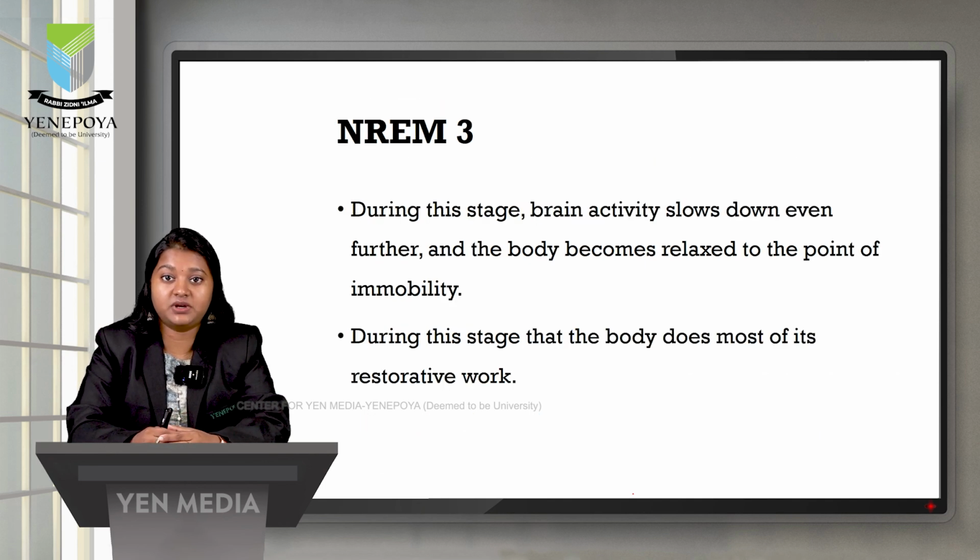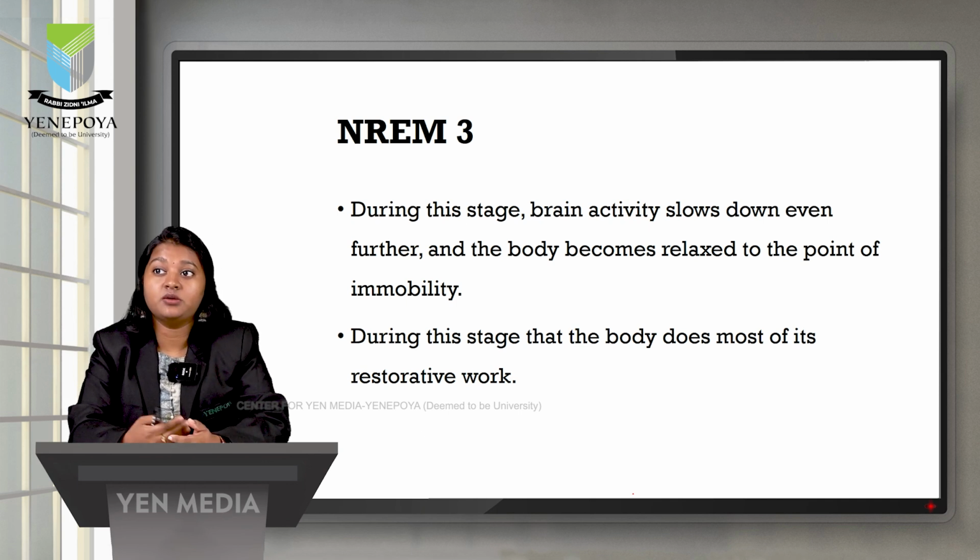During this stage, the brain activity slows down and the body becomes more relaxed to the point of immobility. All this slowdown of brain activity will be very low when compared to the previous stages. During this stage, the body does all its restorative work. During stage N3, our bones, muscles and tissues are repaired and rebuilt, and the boosting of our immunity also occurs during this stage.